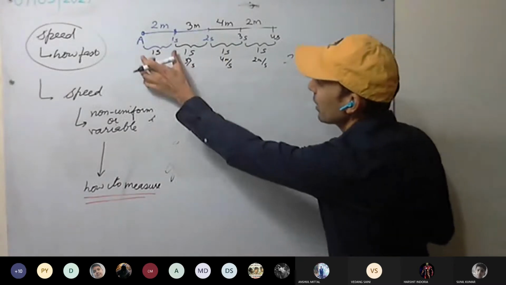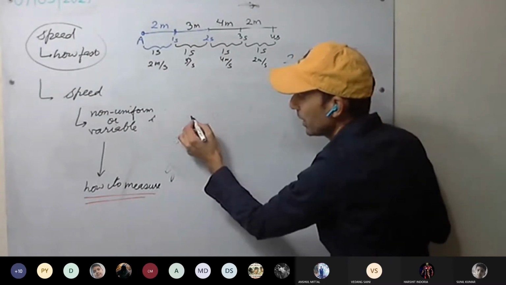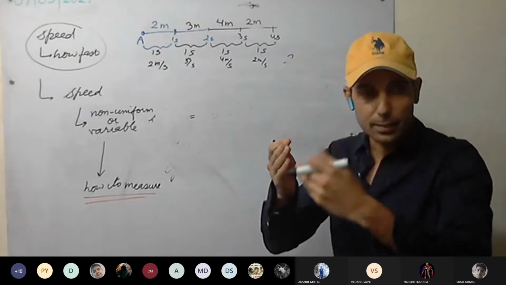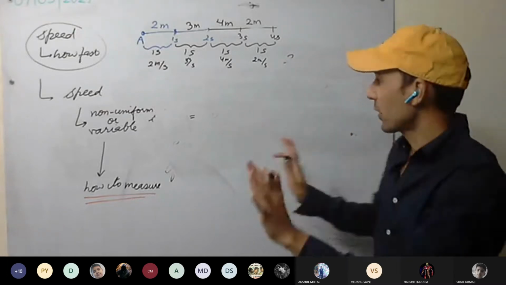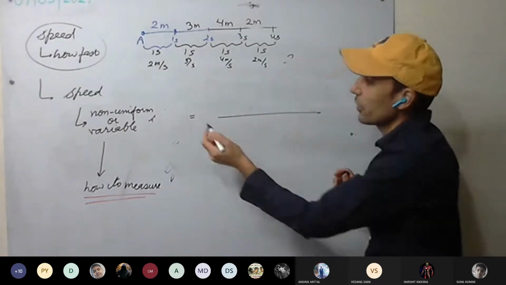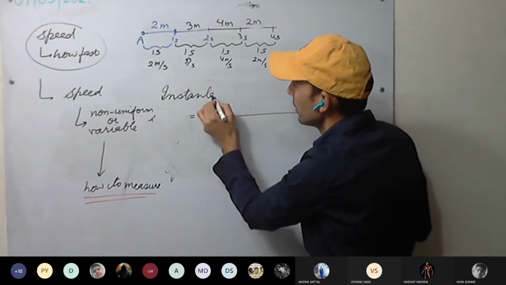Now the speed is varying. We are taking variable speed, which means the speed is varying continuously, sometimes higher, sometimes lower, depending on the situation. So how can we measure it? First, we are measuring instantaneous speed.